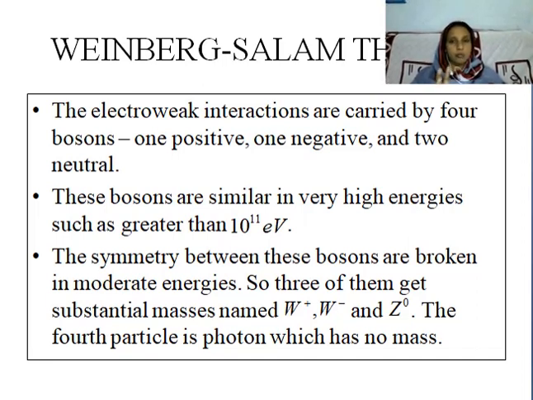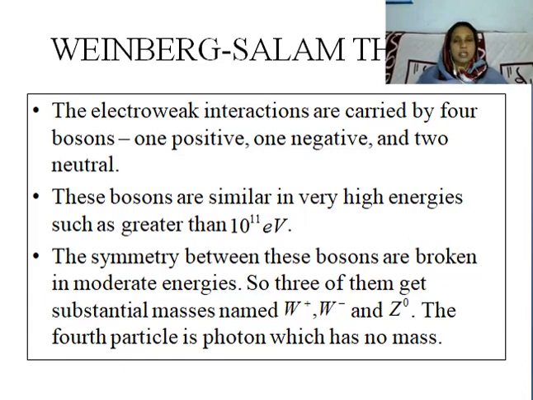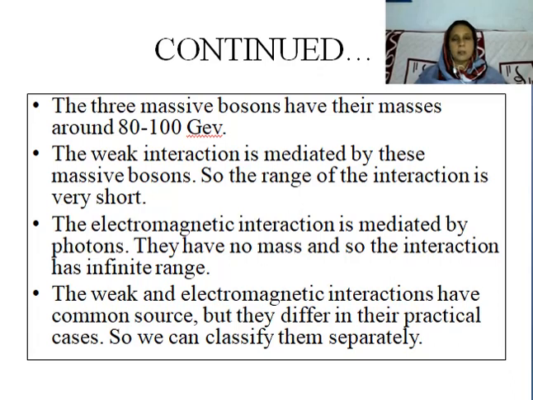So the massless particle is the photon, which is the carrier of electromagnetic interaction. The massive bosons, that means the W plus, W minus and Z0, have their masses between 80 to 100 GeV, giga electron volt.